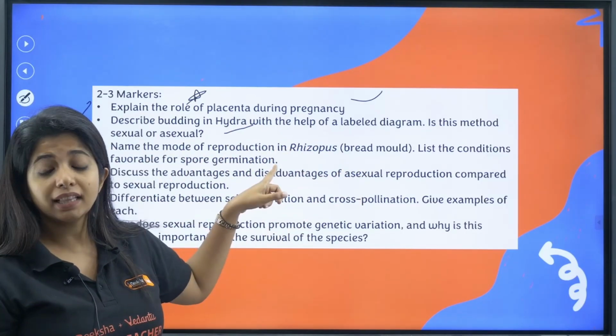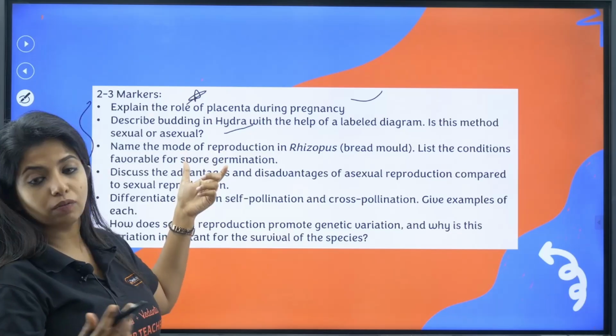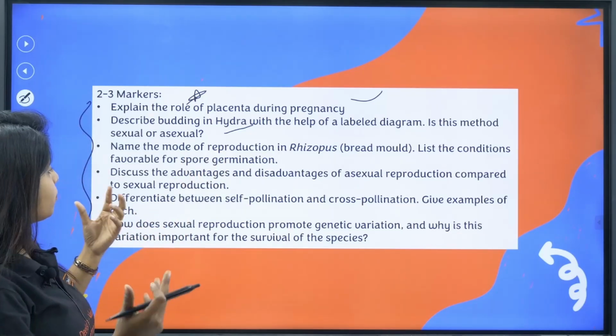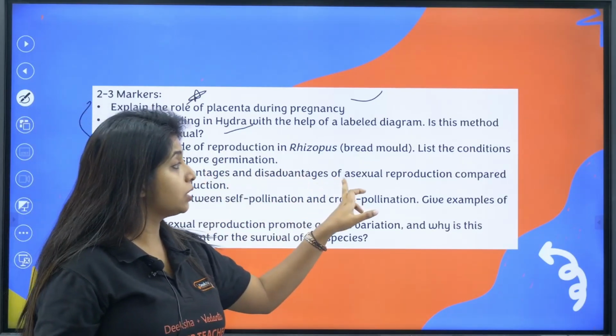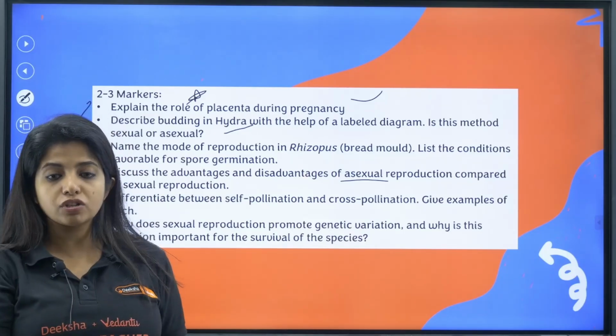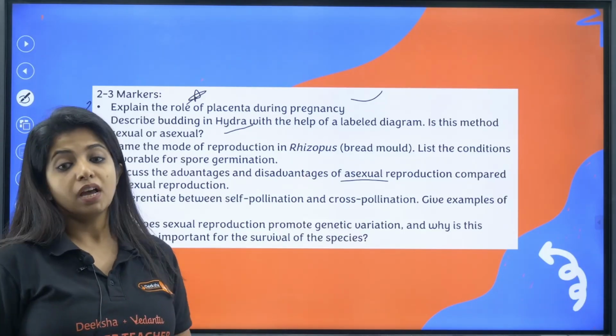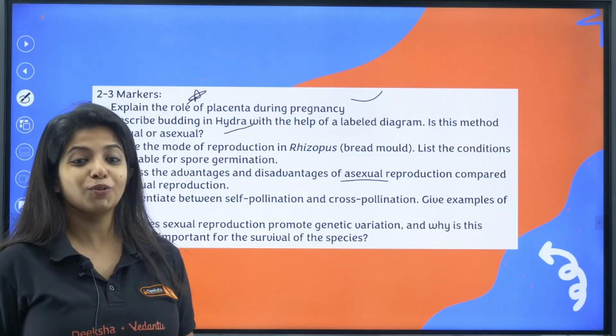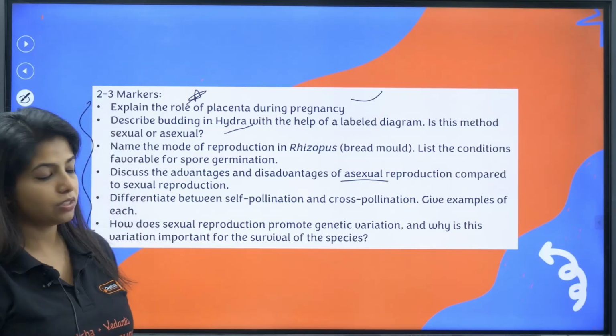Name the mode of reproduction in Rhizopus. Rhizopus is what? Bread mold, and they do it with the help of spore formation and spore germination. Discuss the advantages and disadvantages of asexual reproduction. Advantage: it can be really fast, many progenies can be produced, and the same type of plants will be produced. Disadvantage: the same type of plants are produced, no variation is there. So that is the disadvantage.